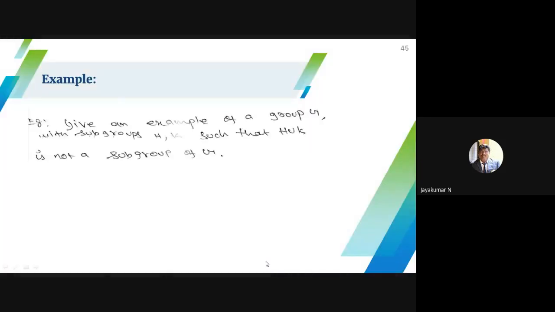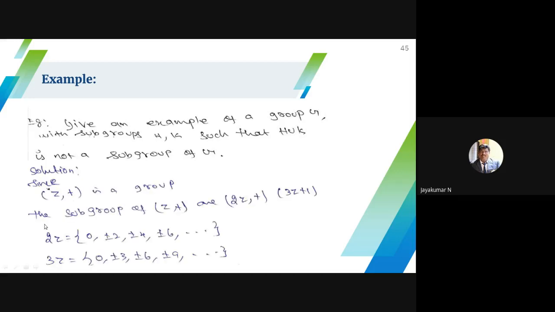Already you studied? Okay. Give an example of a group with subgroups H and K such that H union K is not a subgroup of G. This is a combination of the previous one; they may ask a 6-mark or 4-mark problem. So you have to prove that H intersection K is a subgroup, but for H union K, give an example that it is not a subgroup. So I can choose the group Z, plus. Any nZ is a subgroup, that is 2Z, 3Z, 4Z, 5Z, 6Z. So any nZ is a subgroup.